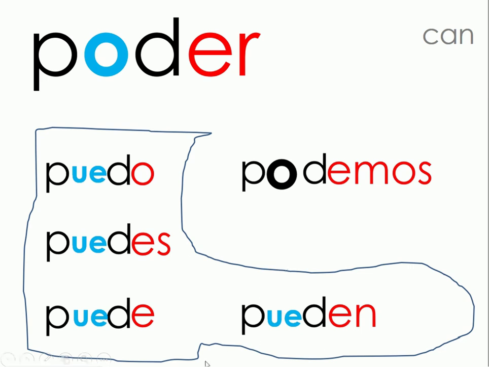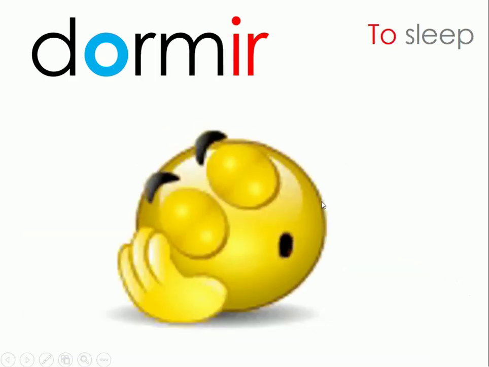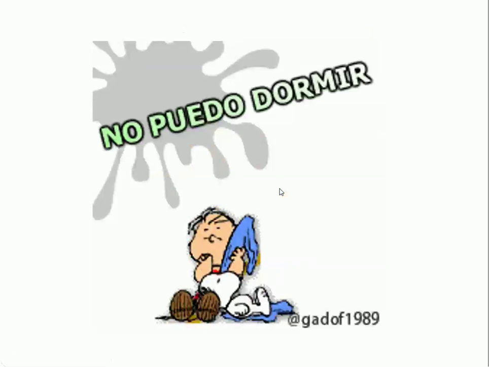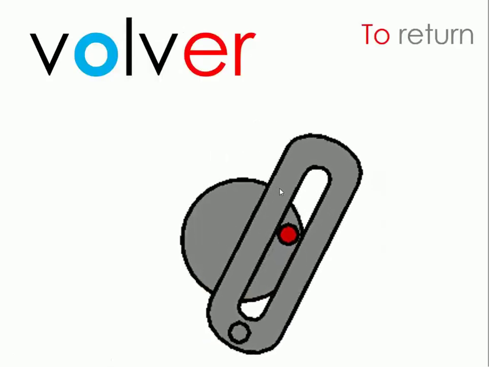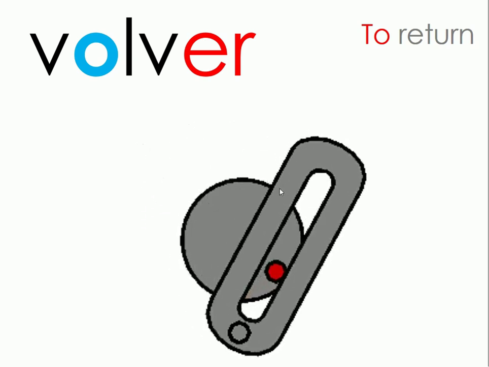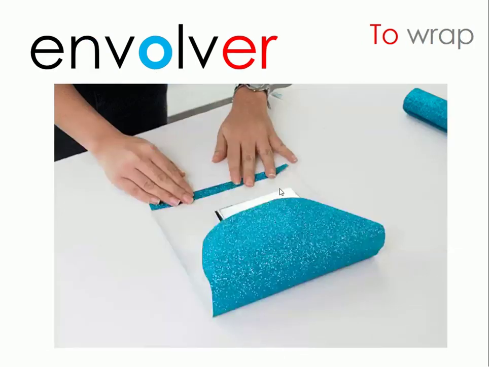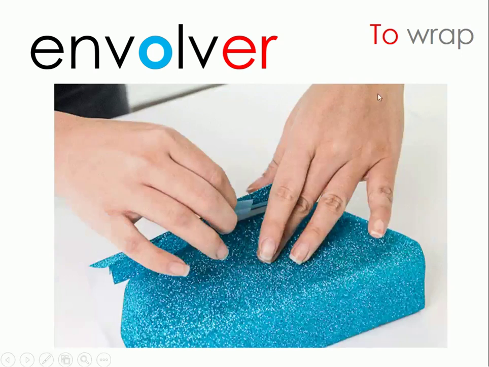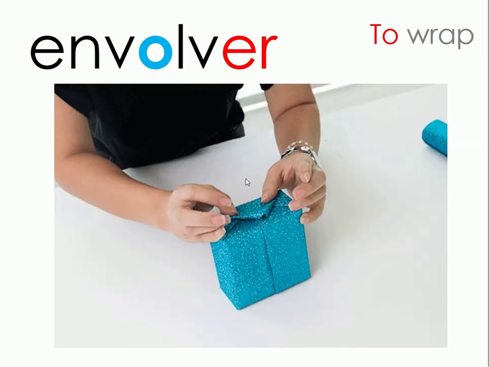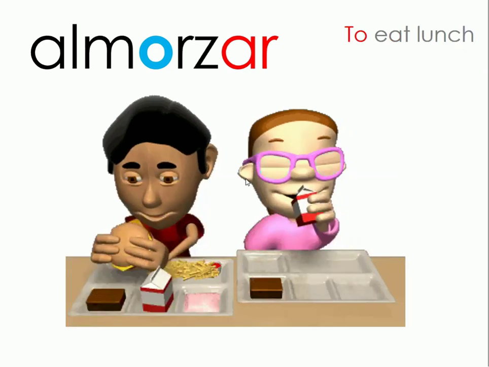Let's see other verbs that follow the same pattern. Dormir, to sleep. Duermo, duermes, duerme, dormimos, duermen. Volver, to return. Vuelvo, vuelves, vuelve, volvemos, vuelven. Envolver, to wrap. Envuelvo, envuelves, envuelve, envolvemos, envuelven.